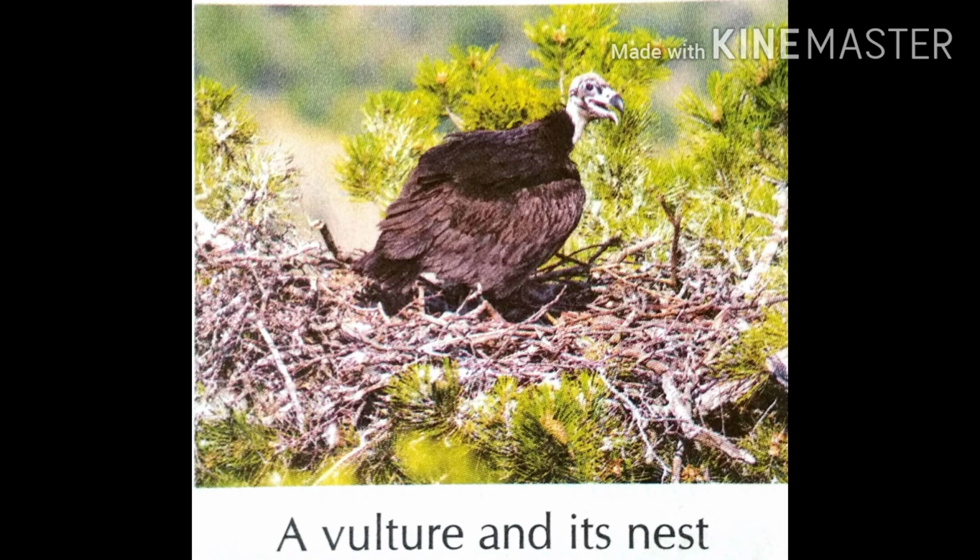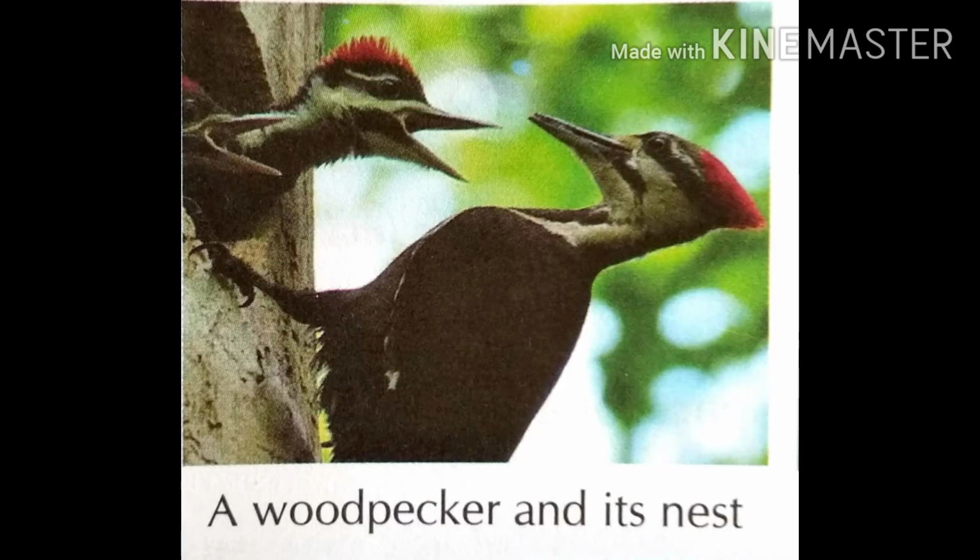Now we will see the vulture and eagle. They make their nests on high trees. The nest looks like a shallow cup, and they use sticks and twigs to make their nest. See this picture. Now it is a woodpecker.